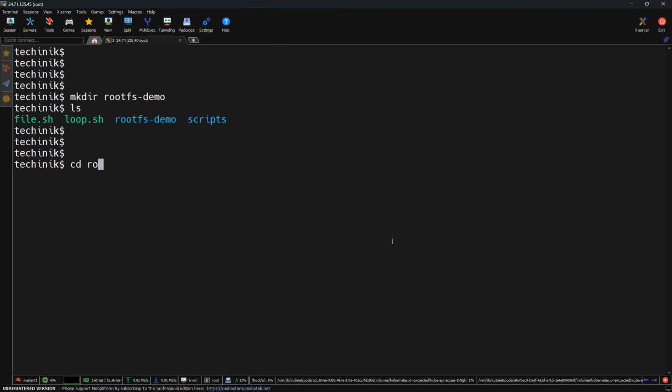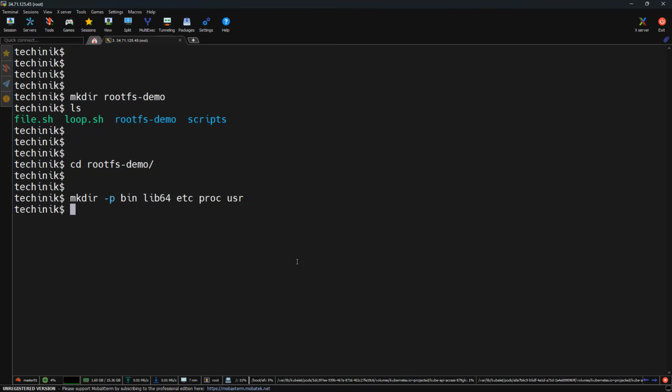Let's go inside this, and I'm going to create a couple of directories here. I'm using the mkdir -p command: bin, lib64, etc, proc and usr. What we just created is not random folders. This is the structure of a Linux system, and this is exactly what a container image contains.